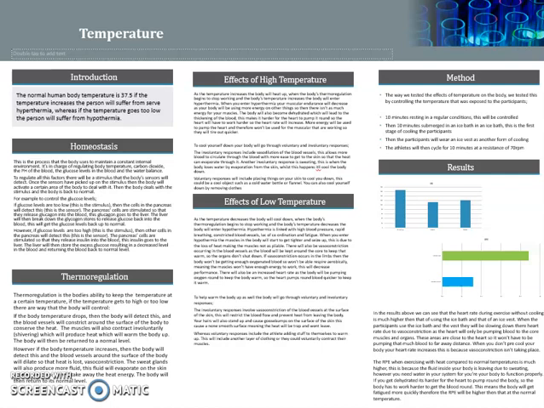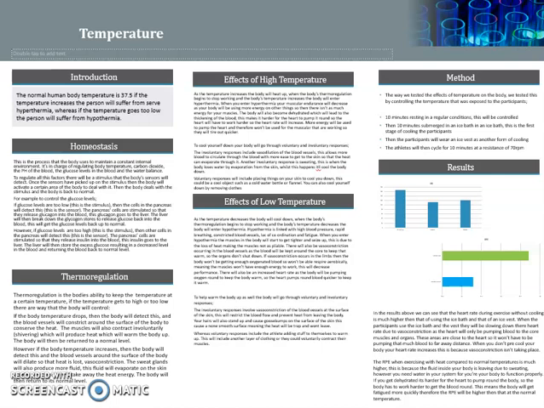The normal human body temperature is 37.5 degrees, and if the temperature increases, the person will suffer from severe hyperthermia. However, if the temperature goes too low, the person will then suffer from hypothermia.